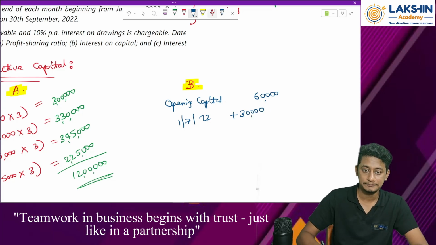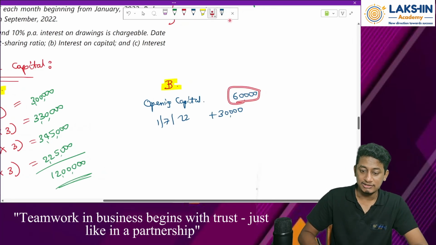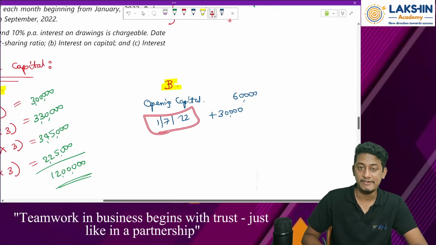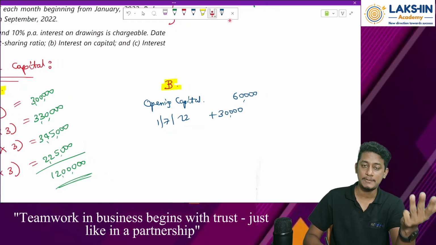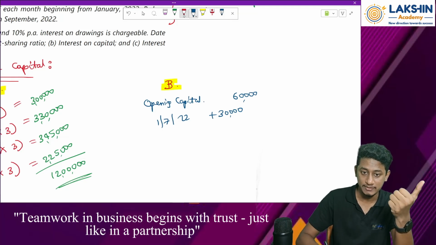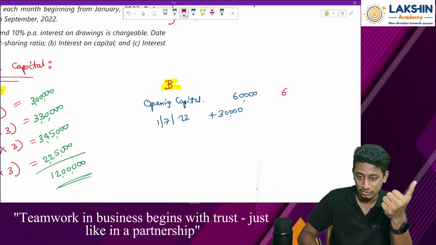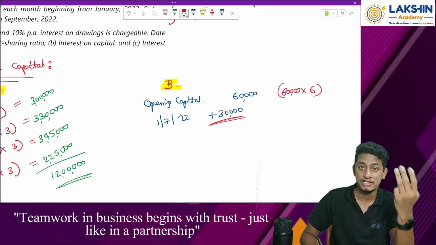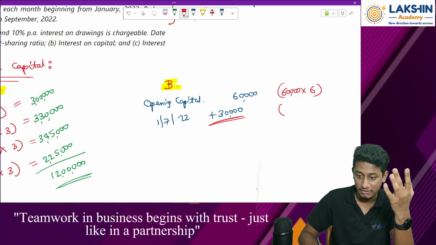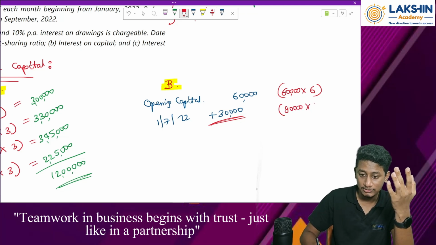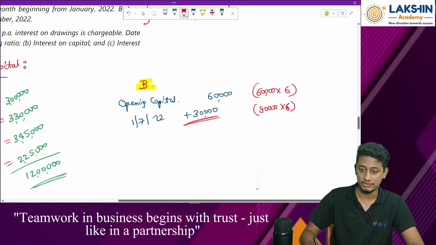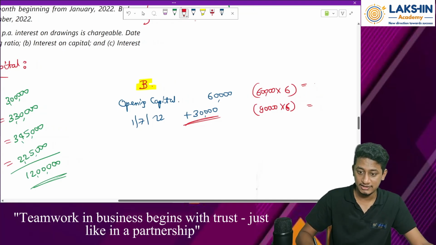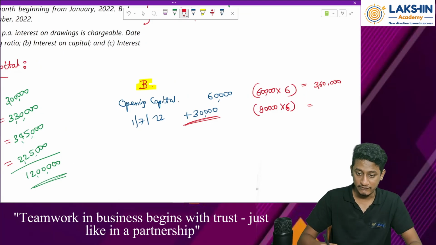Okay. Now tell me. 60,000 was the balance till what date? Till 1st of July 2022. So how many months? Jan, Feb, March, April, May, June. So for 6 months the balance was 60,000. And then the balance has increased by 30,000 rupees for the remaining months. So that would be 90,000 into 6 months. So tell me the totals over here. 6 6s are 36, so 3,60,000 rupees. And over here 9 6s are 54, so 5,40,000.